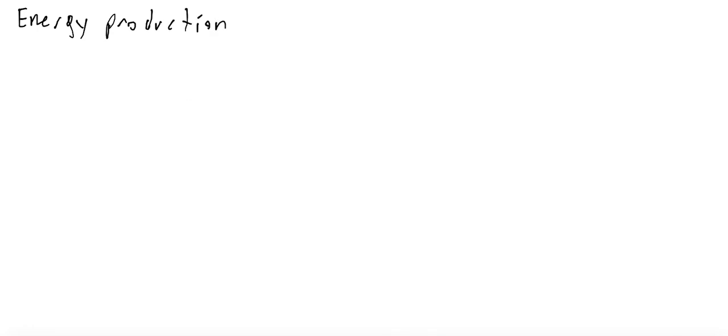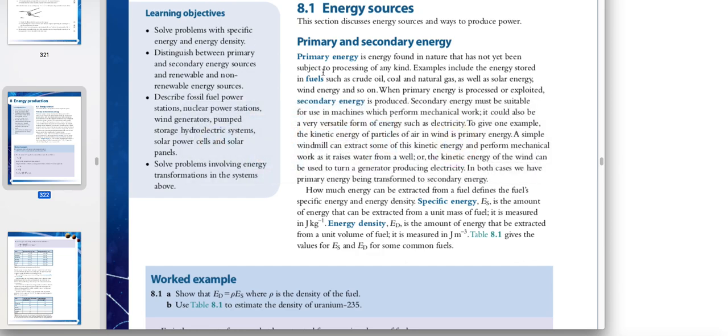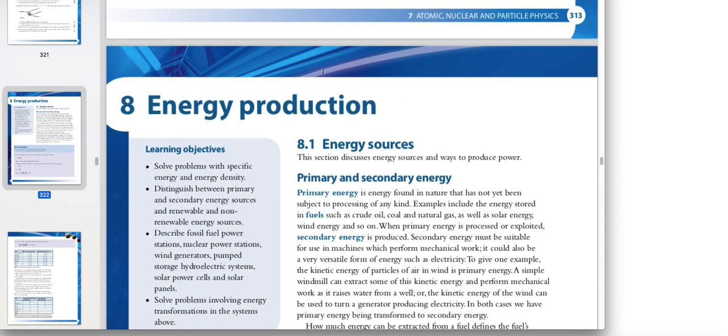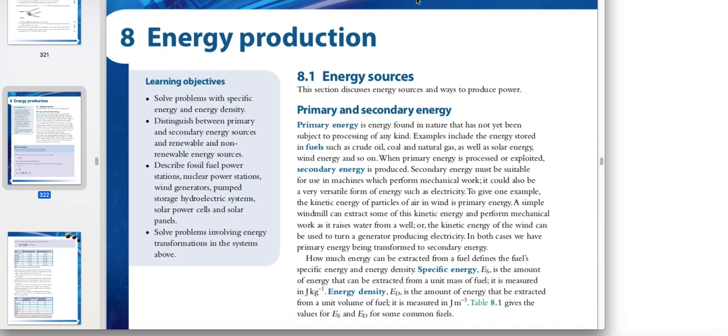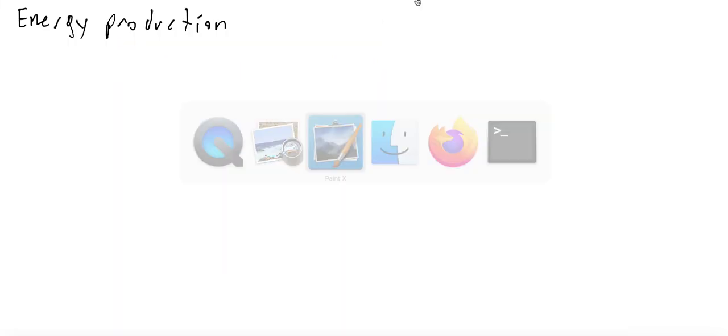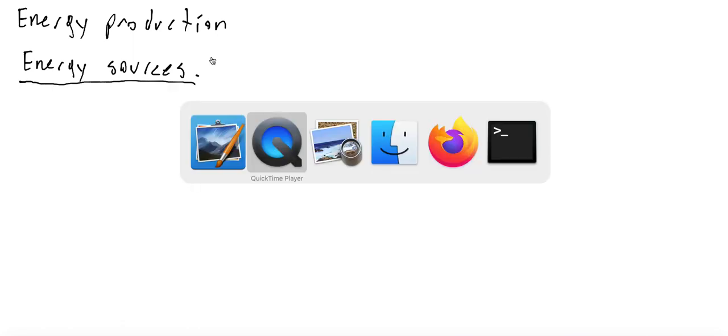This chapter is in your Tsokos book on page number 314. So, first topic, energy sources. I will be talking, I will be writing, I'm going to give you notes, solving some examples, but if it is too fast for you, then please stop the video for a moment, organize yourself, finish notes, and then turn it back on. Is it clear? So energy sources is our actual topic.